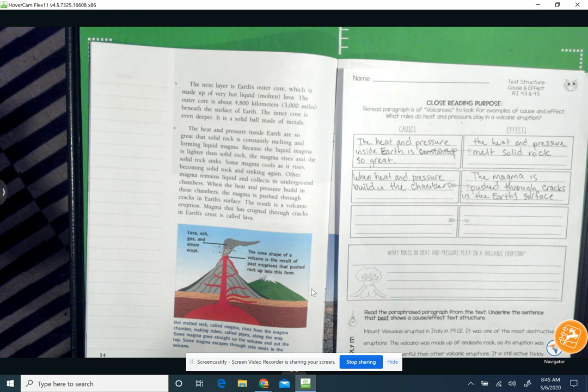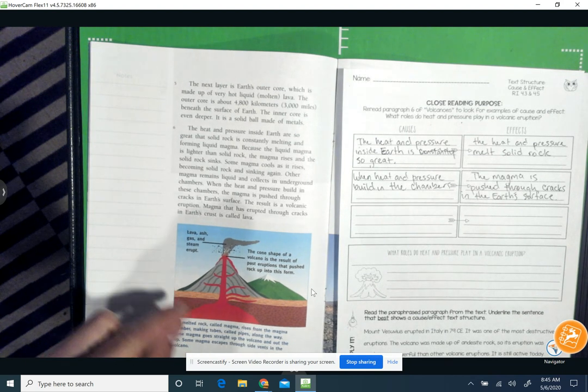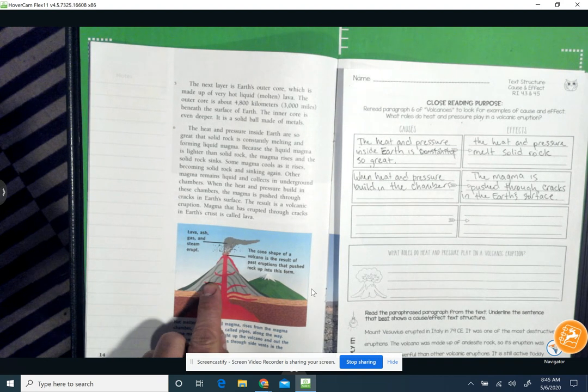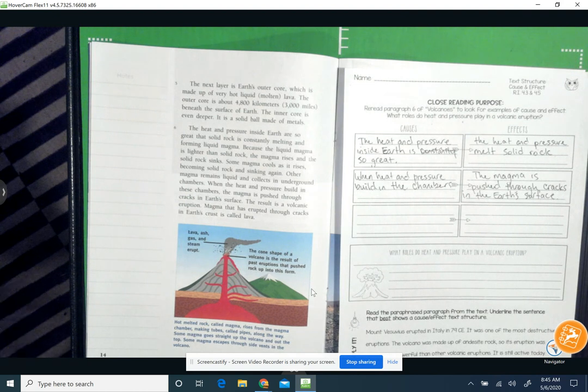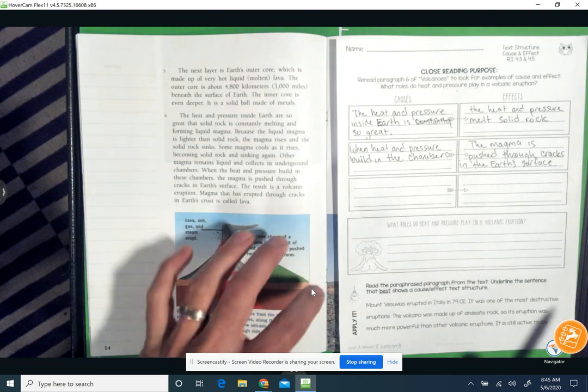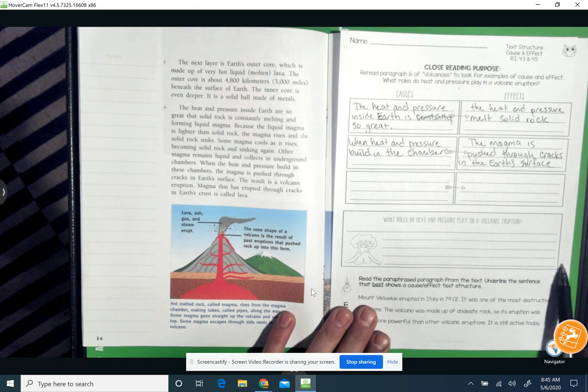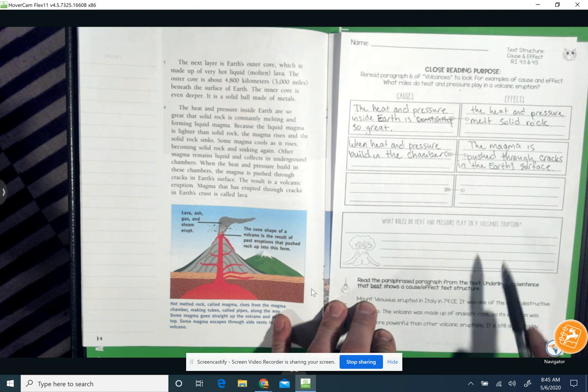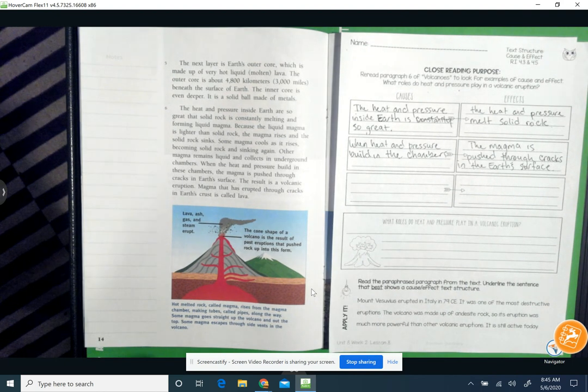And some of this magma rises and goes into chambers inside of the Earth's surface. Chambers could be like a little mini tunnel. And sometimes the heat and pressure builds up so great inside of these chambers that it causes the magma to be pushed through cracks in the Earth's surface. So that's my story of heat and pressure and volcanic eruption right now. Just as a clue, that story that I'm beginning to tell is what you are going to be writing here in the second part. Okay?